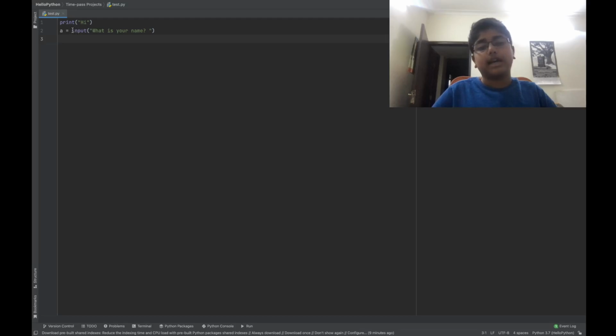So first you can take input as a print statement and a storage command. It's gonna print what is your name. So basically a is equal to, it's gonna store plus print what is your name.